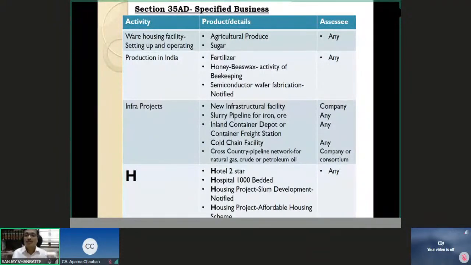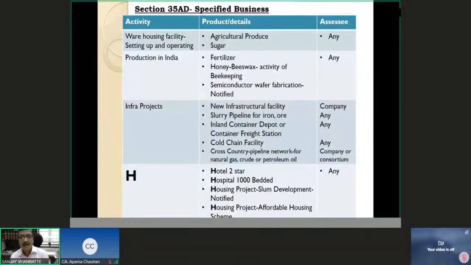You can get a cross-country pipeline network for natural gas, crude or petroleum oil, and any internal storing facility. Here you have to be a company or consortium of companies. You have to be a company or consortium of companies to get the deduction. This is with respect to infra projects. The third basket I prepared.